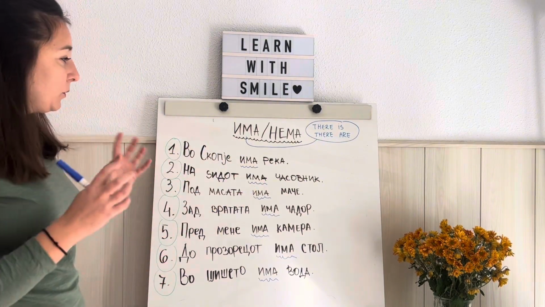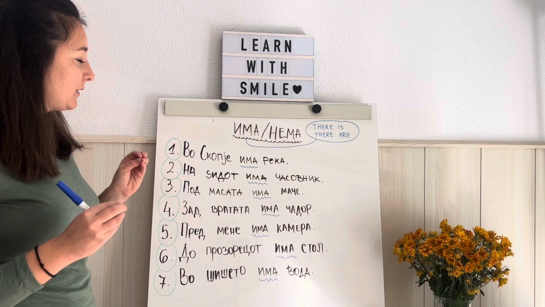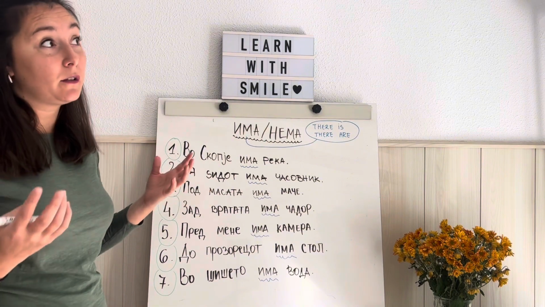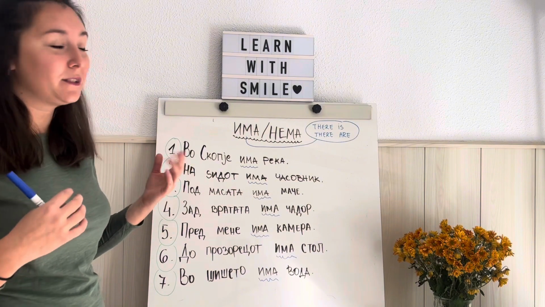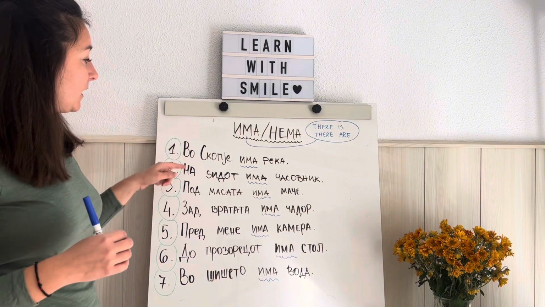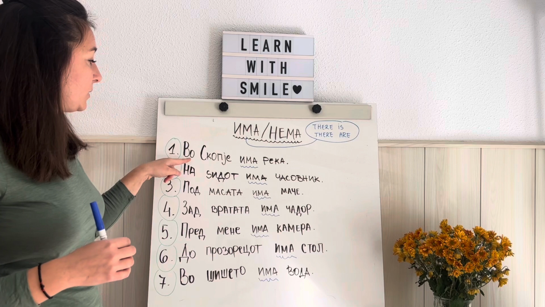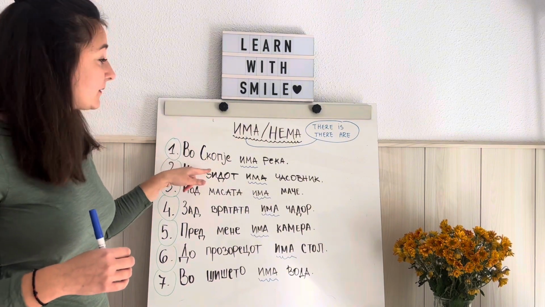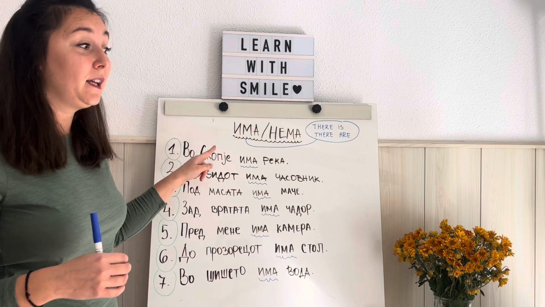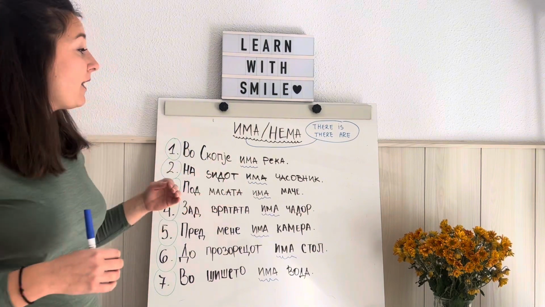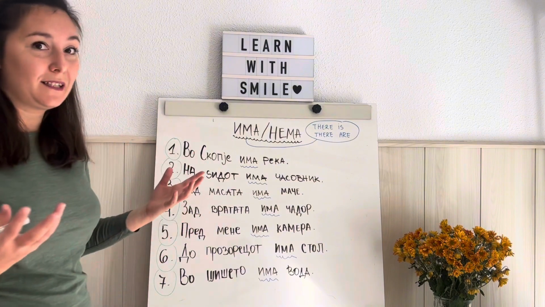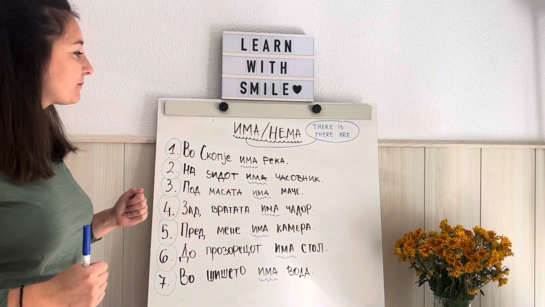As you can see, the order of the words is a little bit different. In English, you start with there is, or there are, or there isn't, there aren't. But in Macedonian, usually we start with the preposition, vo Skopje, then we use there is, and then reka, there is a river. What is there? A river, okay?